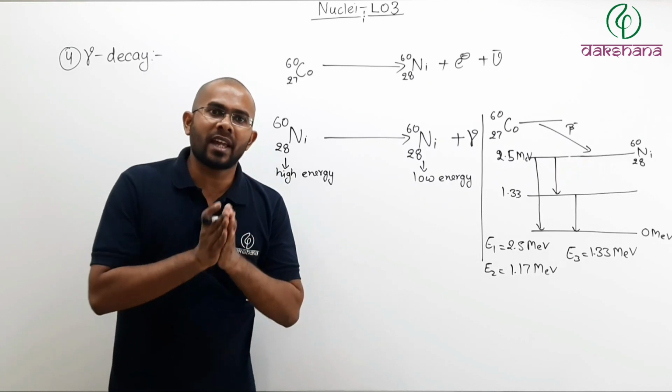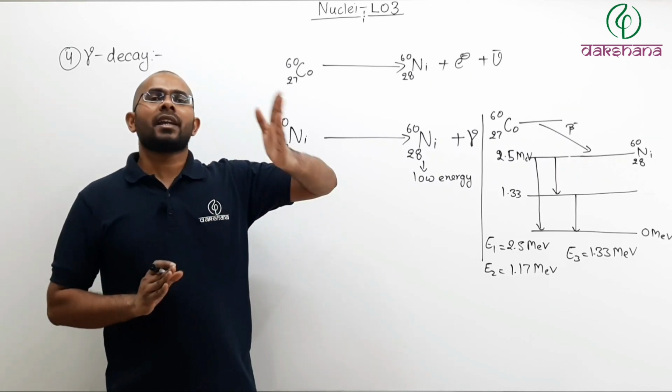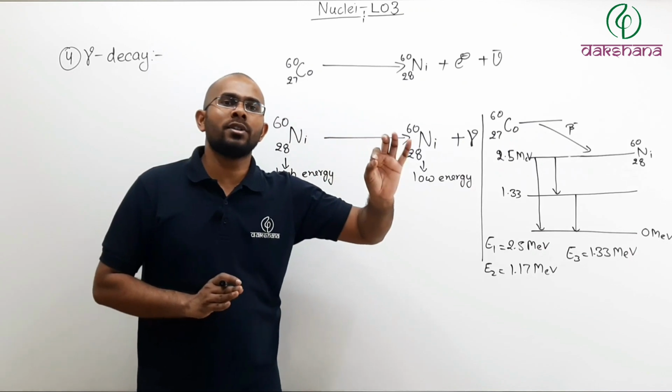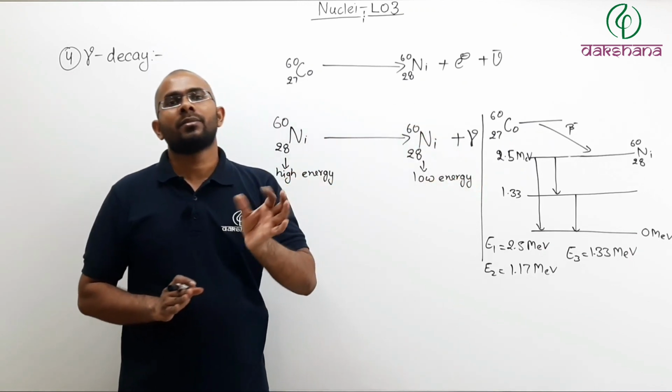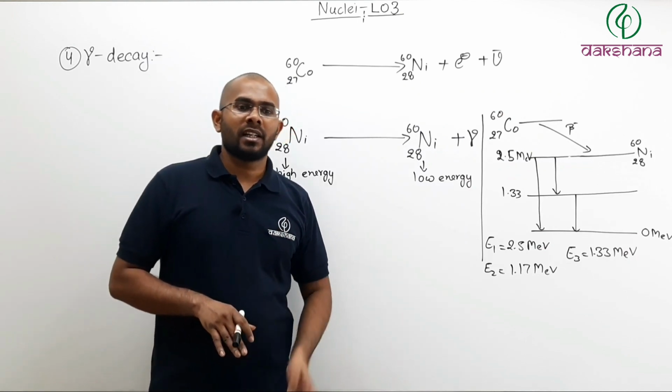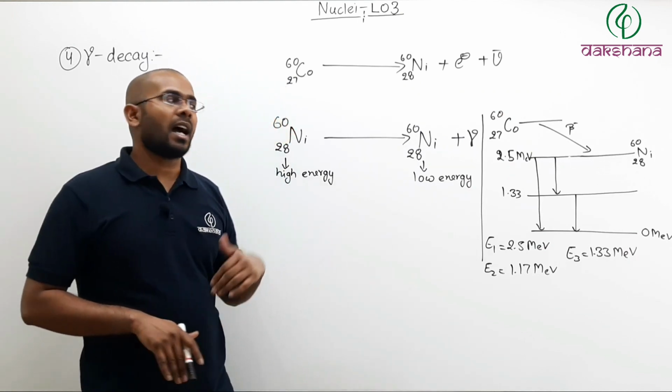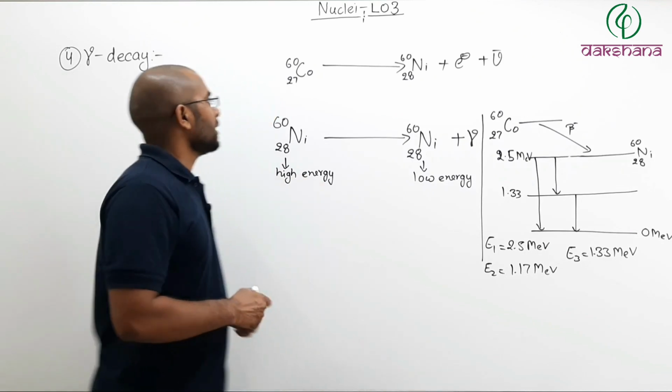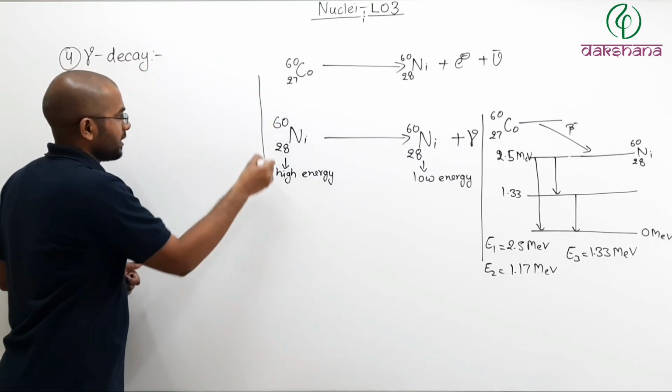So you can say that a gamma decay always follows alpha decay or beta decay. Gamma decay does not occur independently. Gamma decay happens after the alpha decay or beta decay.